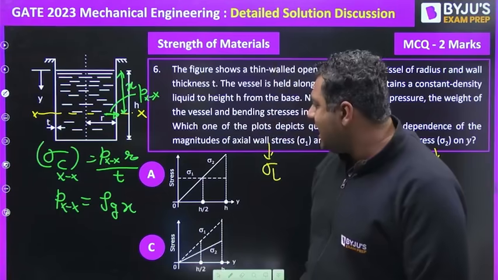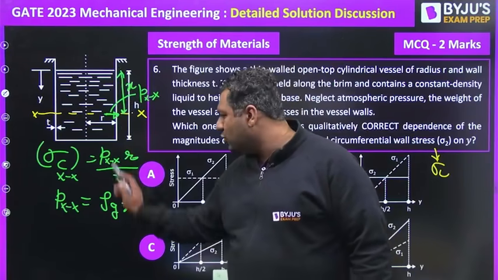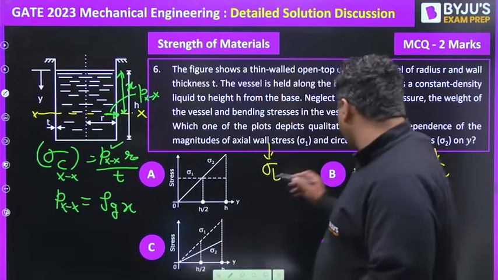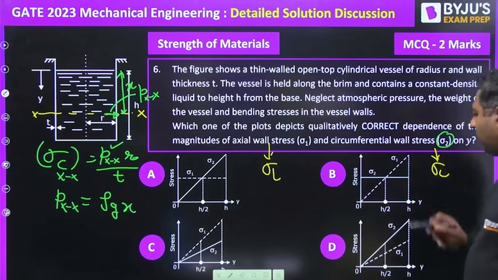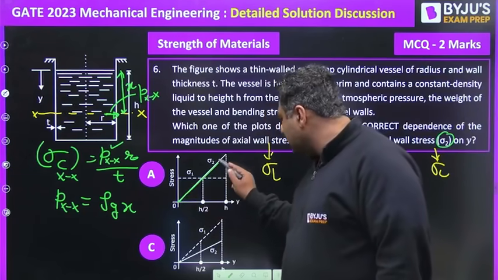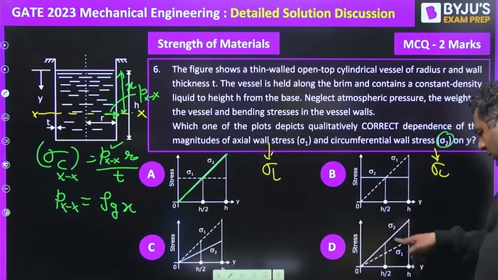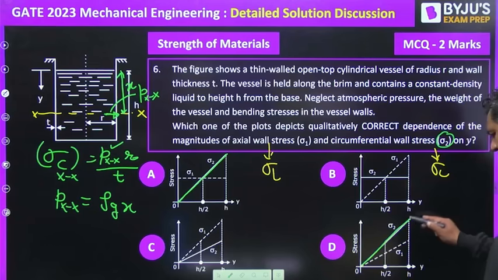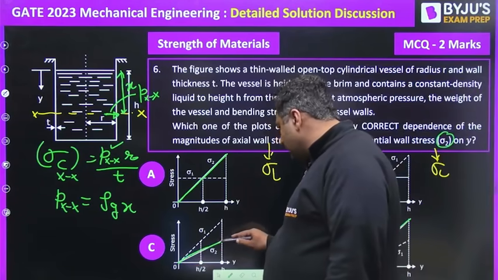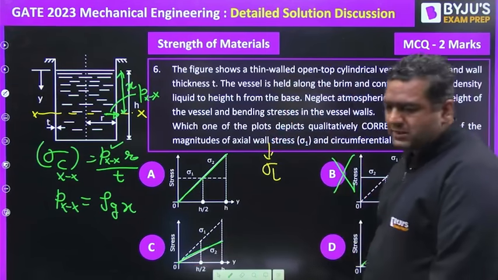So we can say that circumferential stress will be changing with the height, because here pressure at xx section is considered. So you need to see where sigma 2 is linearly increasing. I feel in option A sigma 2 is increasing linearly. In this option it is not increasing. In this option both sigma 1 and sigma 2 are increasing linearly. So obviously B cannot be the right answer for this.